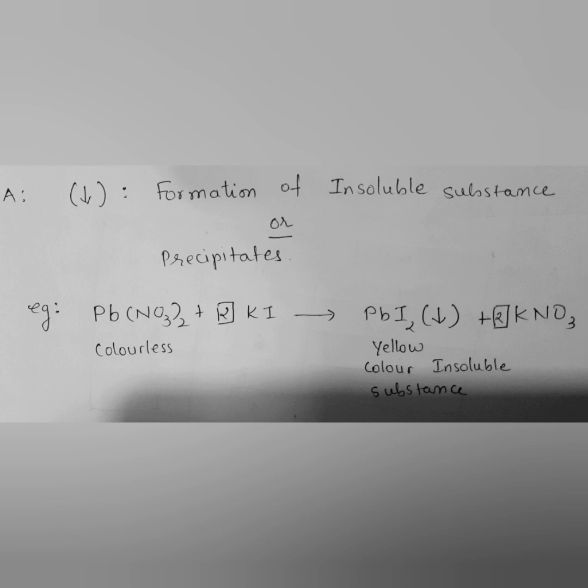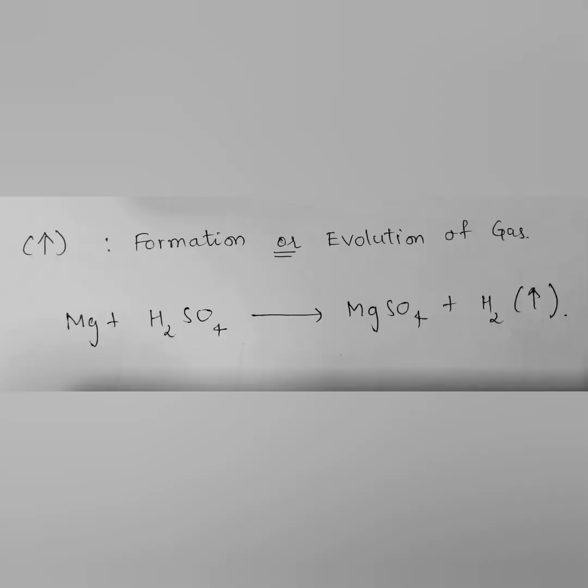Now the upward arrow, what does it indicate? It indicates the formation or evolution of gas, children. So here we have one example: magnesium, being more reactive, displaces hydrogen from sulfuric acid to give us magnesium sulfate and hydrogen gas, children. So the upward arrow indicates that there is evolution or formation of gas during the reaction, children. So the fifth question is about the upward arrow and downward arrow.